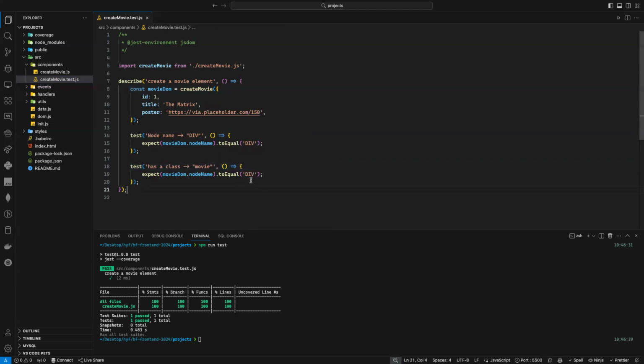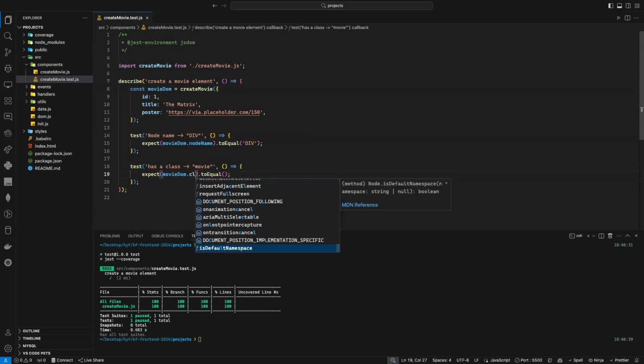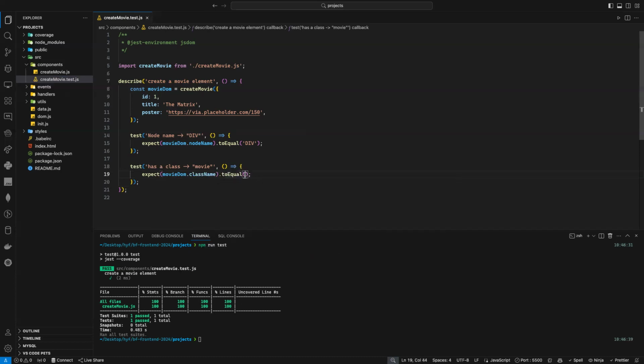Click. And here I need to, of course, remove this one because the name of the class is not correct. And I can just say movieDOM.className. What should the class name be? Movie. Movie. Let's see if that will work or not.